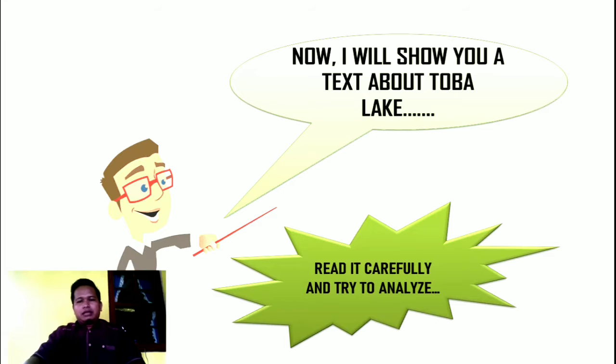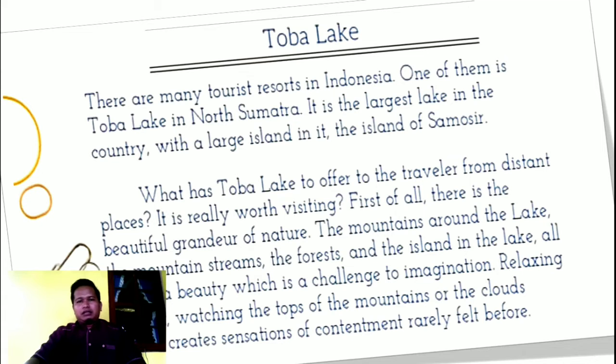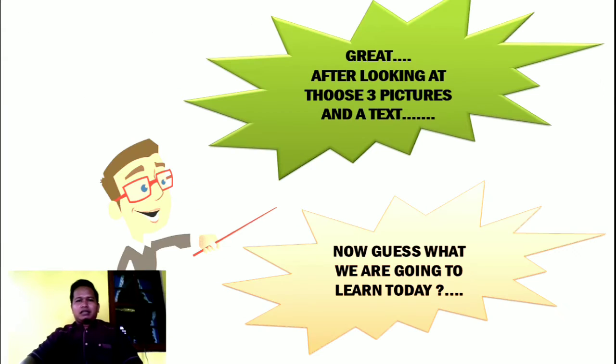Read it carefully and try to analyze. Okay, good. You are a very smart student. And then after looking at this picture and text, now guess what we are going to learn today. Does somebody know the topic for this morning?